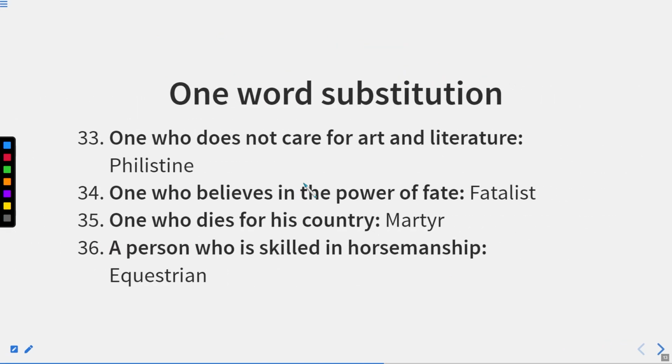One who does not care for art and literature. That person is known as Philistine. One who believes in the power of fate. That person is known as fatalist. One who dies for his country. That person is known as martyr. Soldiers are basically these type of persons. A person who is skilled in horsemanship. This person is known as equestrian. Now let us move to the next one.